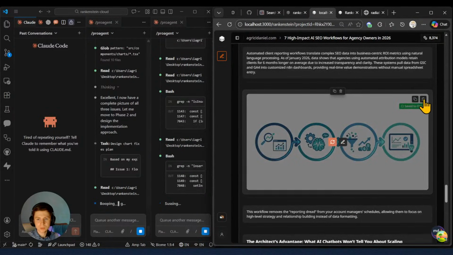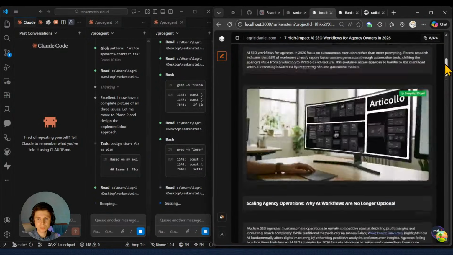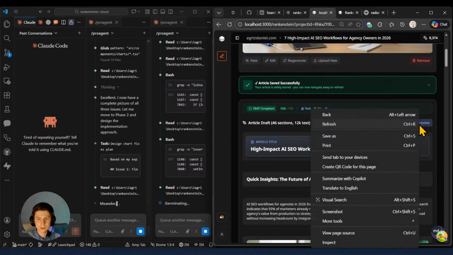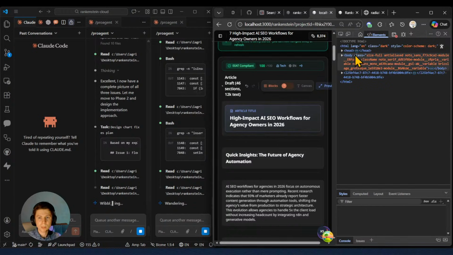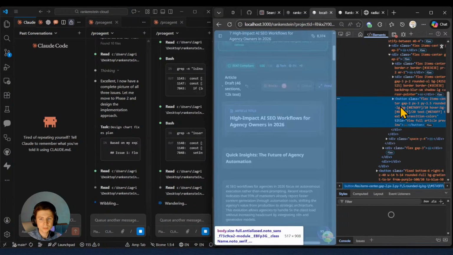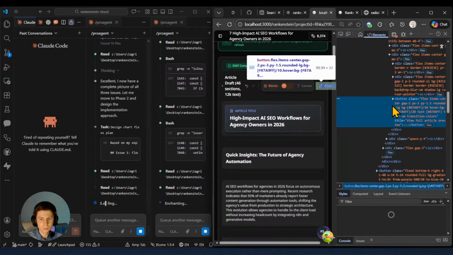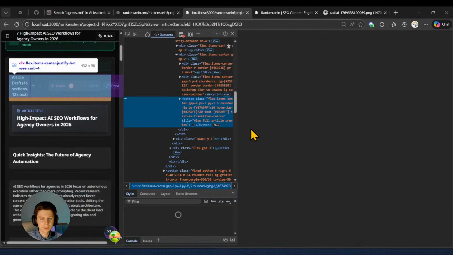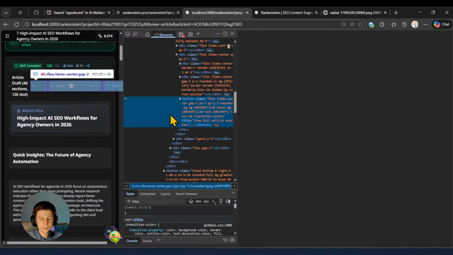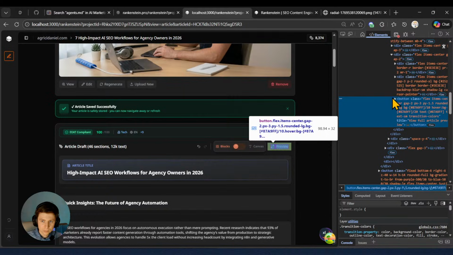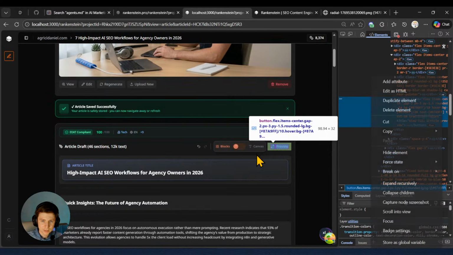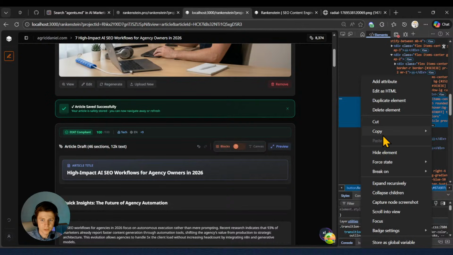Then the other thing, which is very important, is to check the preview. So I'm going to right click, inspect. Here I will check the preview component, right click. Come on. Magnifying. Oh, okay, now it's loading.